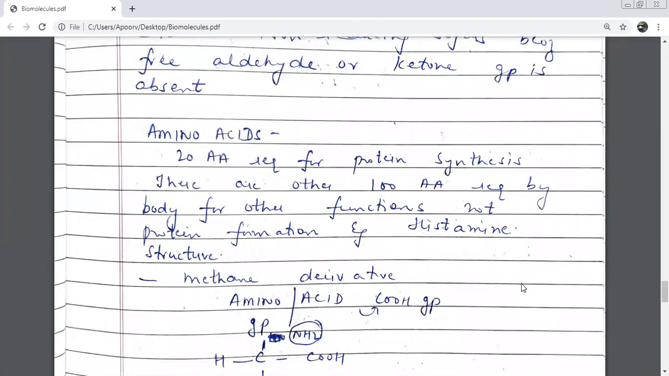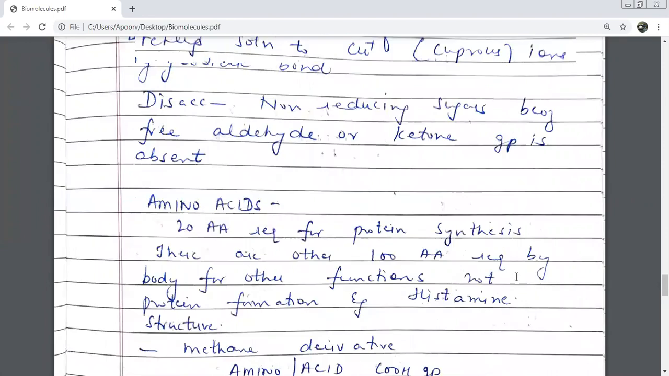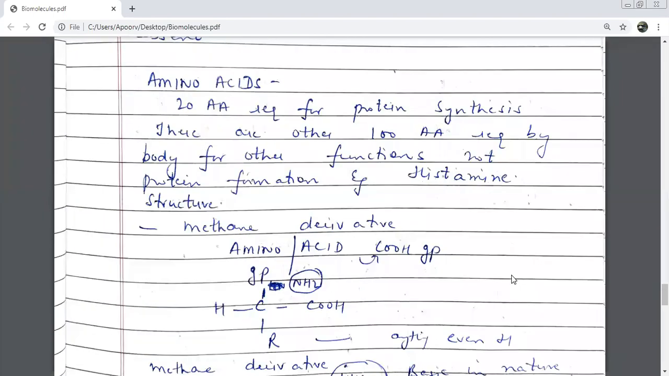So very quickly, let me have a very fast revision of amino acids. From here, how many kinds of amino acids are required for protein synthesis? 20. And there are another number of amino acids which are important for the body. How many of them? 100. Give me an example of an amino acid which is not involved in protein synthesis but is important for your body. Histamine.